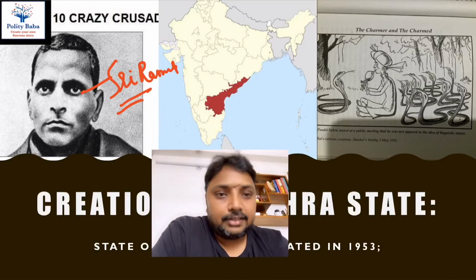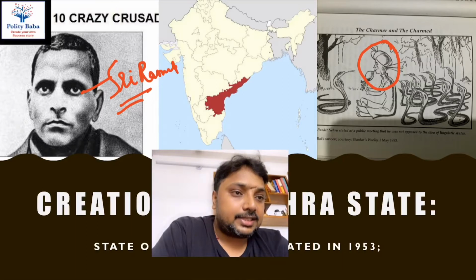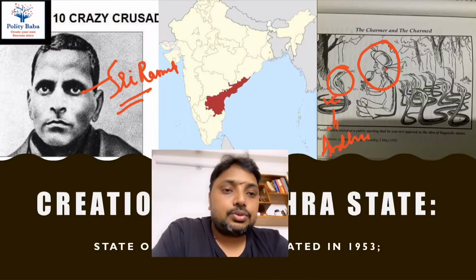And then immediately Nehruji, you can see, is like a snake charmer. He is trying to please one snake, and when he is trying to please one snake, the rest of the snakes are also coming. So who is this one snake? This one snake is Andhra. Nehruji, immediately to appease the Telugu speaking people, decided to make Andhra, not Andhra Pradesh.